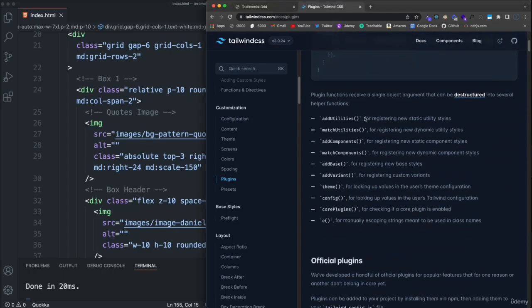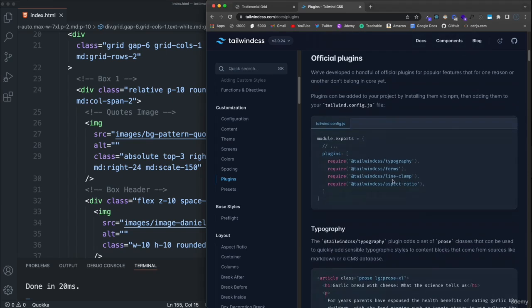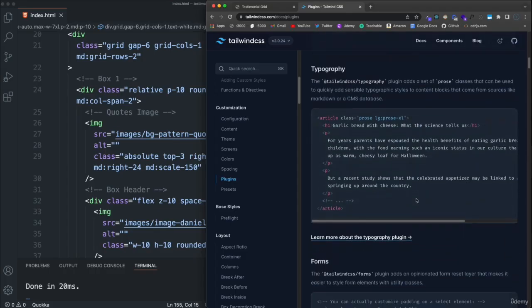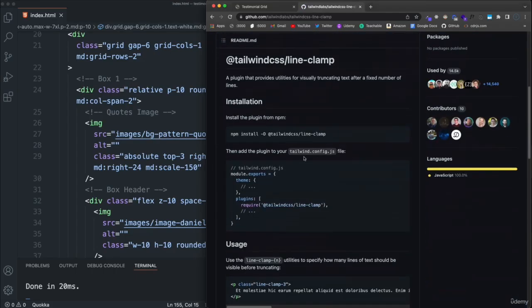And you have a bunch of official plugins that Tailwind offers, and of course you have third-party plugins. You could even write your own plugins, which is of course beyond the scope of this course. But we're going to use the line clamps. So if we come down here to line clamp and we click on this link, this actually takes us to the GitHub repo. So we do have to install it with npm.